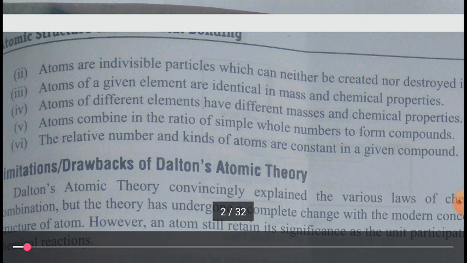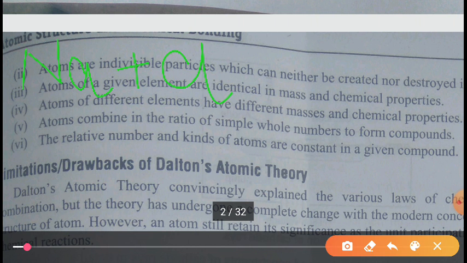Next we will move to what he says: that atoms combine in a ratio of simple whole numbers to form a compound. What I have told you previously, suppose we have taken an atom of sodium and an atom of chlorine. When they combine in a simple whole number ratio, they will form a compound, NaCl. They will combine together to form a compound.